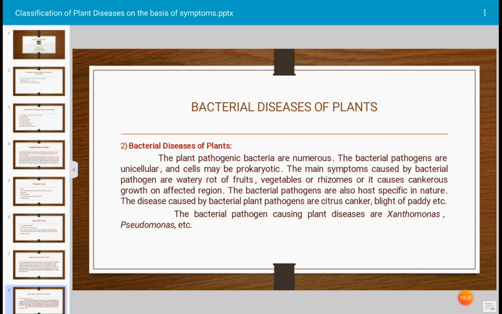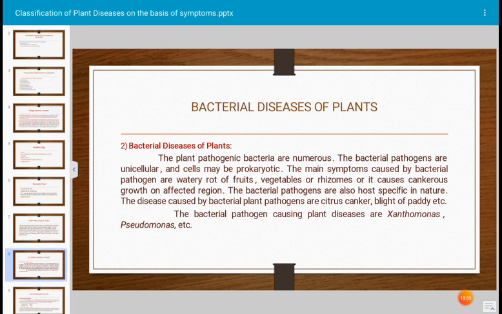The main symptoms caused by bacterial pathogens are wet rot or watery rot of fruit, vegetable or rhizome, and sometimes cankerous growth occurs on the affected region of the plant. The bacterial pathogens are also host specific in nature, and the diseases caused by bacterial pathogens are citrus canker, blight of paddy, etc. Okay. Citrus canker disease is one of the examples of bacterial disease of citrus, and it is caused by Xanthomonas citri.